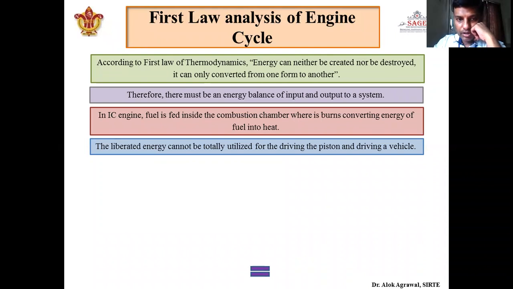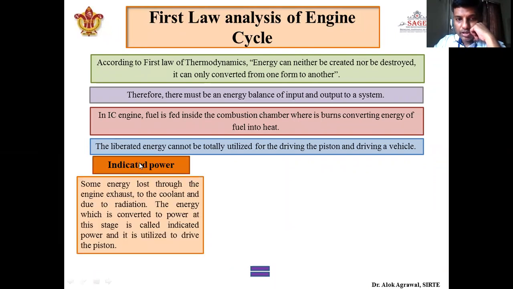First of all is indicated power. What is indicated power? When the fuel burns and produces, suppose, x amount of energy, some amount of that energy will be lost in the engine exhaust. As we have seen, the temperature of the exhaust gas is higher than the ambient temperature, so it has some energy associated with it.